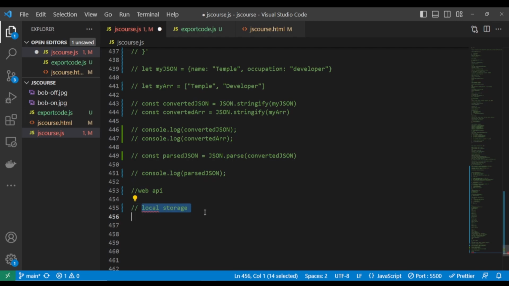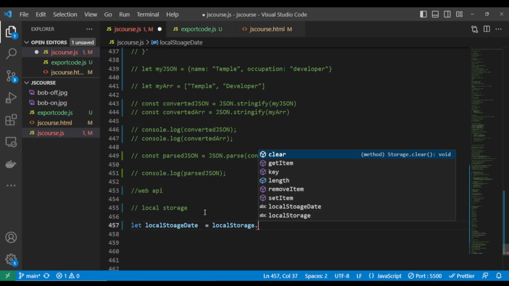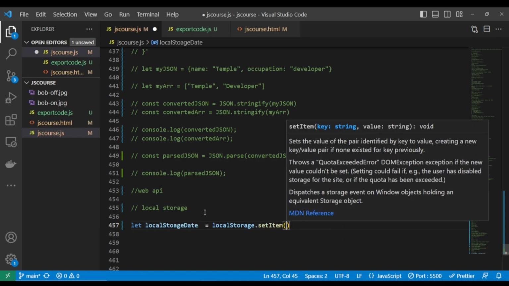So now let me talk about local storage. So how do you start using this local storage? If you want to use a local storage to store data, you're going to write localStorage.setItem. Look at what you are doing here. This is a keyword. This is the way you store your data into a local storage, and I will show you also what local storage means.